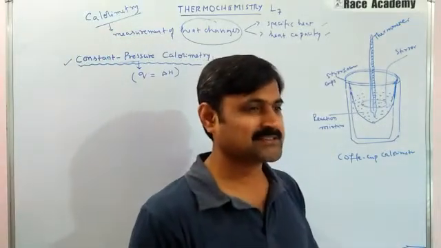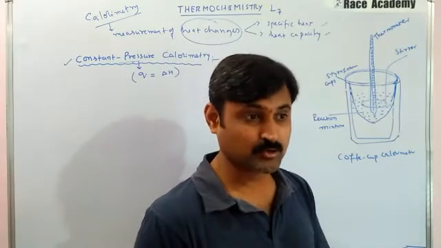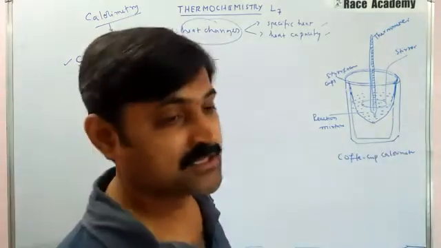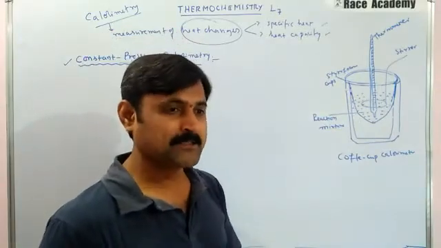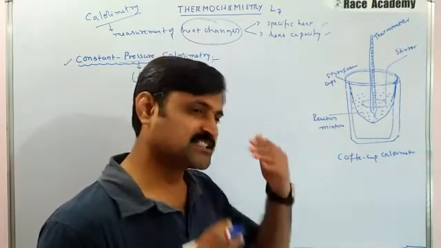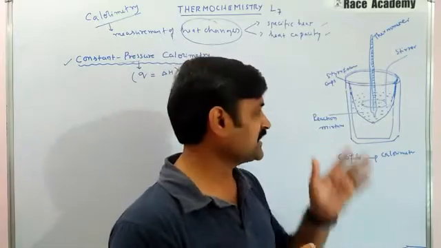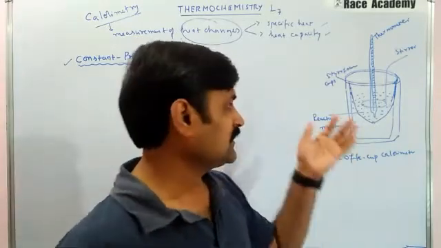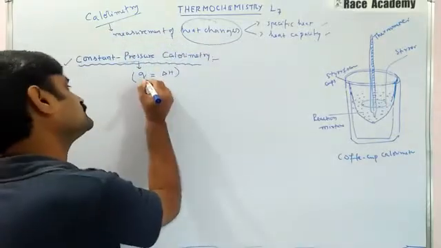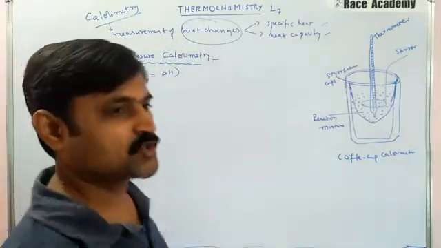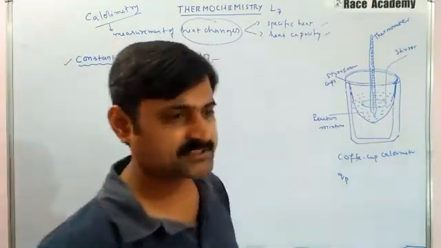And in case an exothermic reaction takes place, the heat released by the system is absorbed by the water present in the calorimeter, and with the specific heat of water and the change in temperature, we can easily calculate the heat change at constant pressure. We can also call it QP.